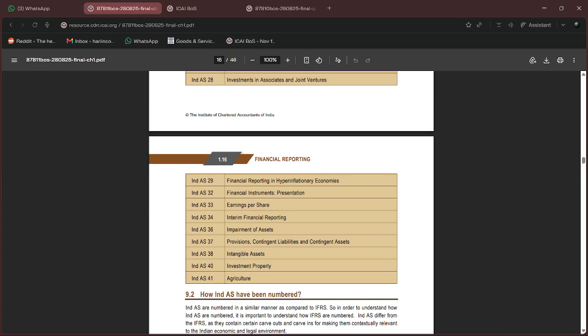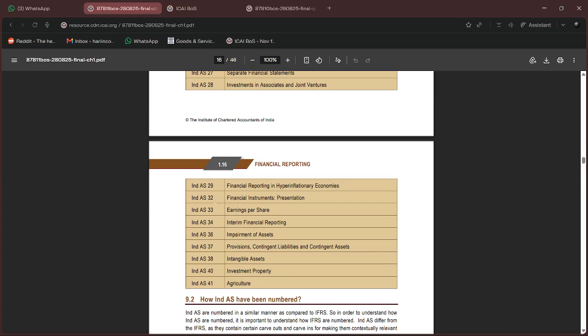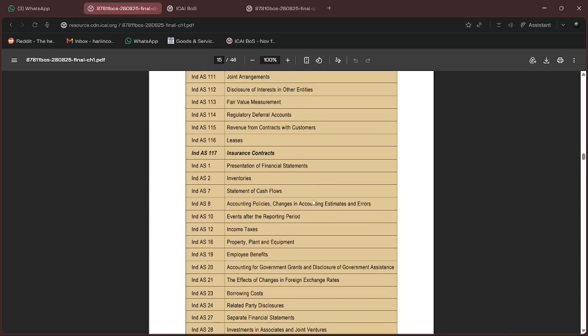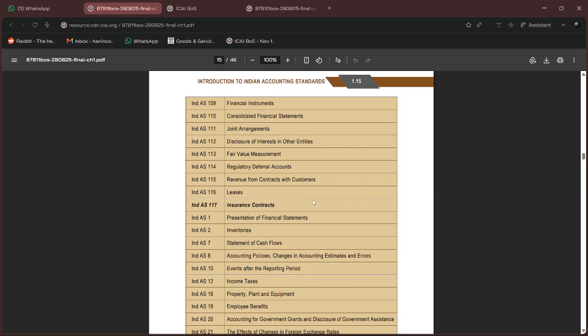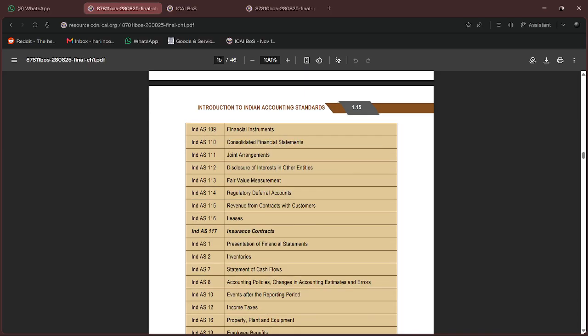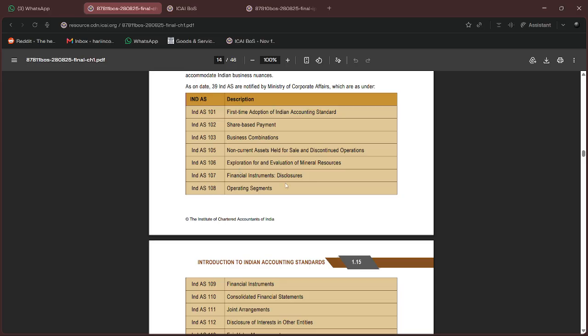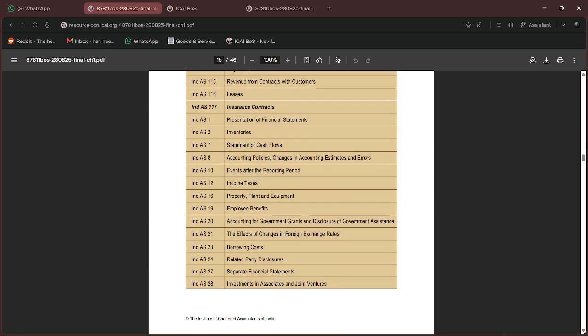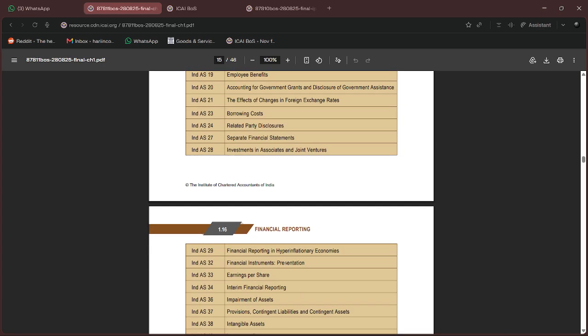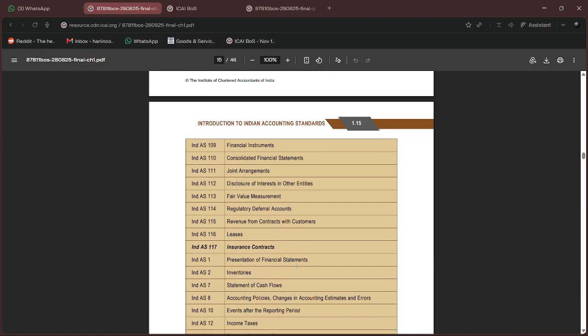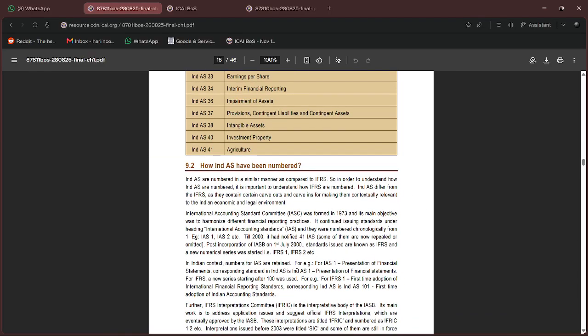Just a short trick to remember the financial instruments section correctly. 32P is presentation. Okay. Remember 32P is the code word. And in the same way, financial instruments is 109. Remember that it's the plain standard. And 107D is for disclosures. So 107D or 7D, 32P, you just remember. Some people confuse it. So they write 32 as disclosures and 107 as presentation. So just be careful.